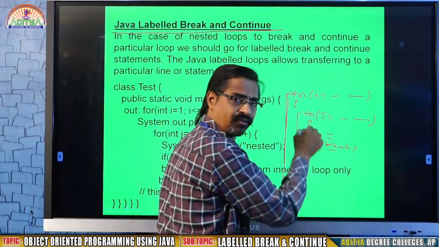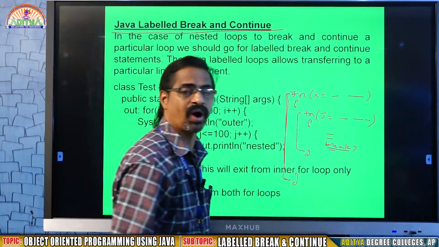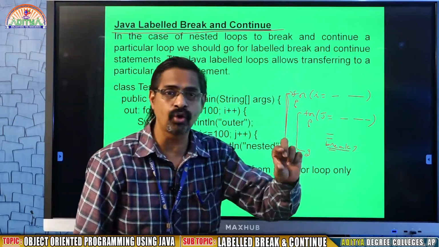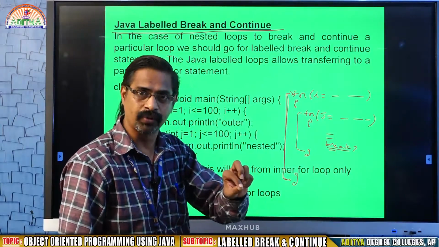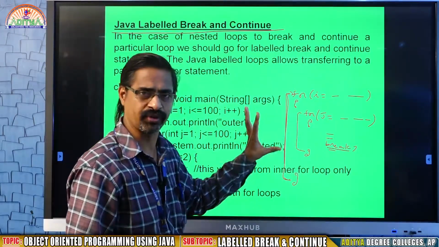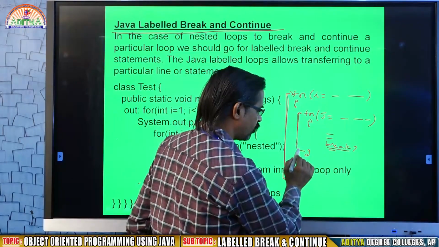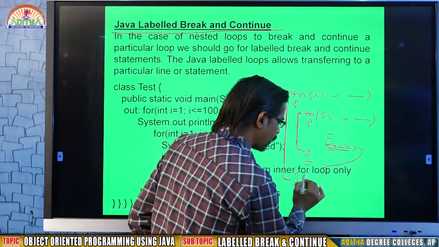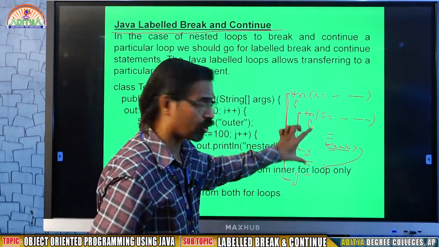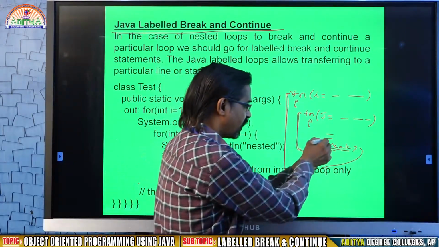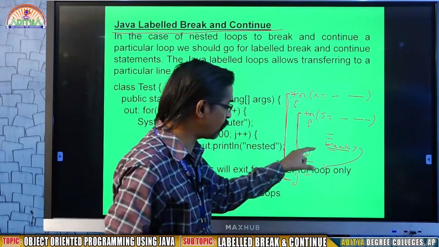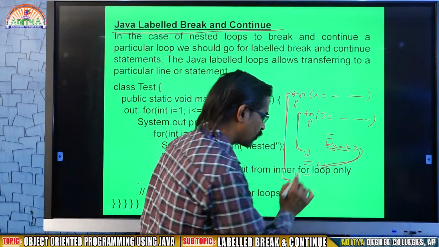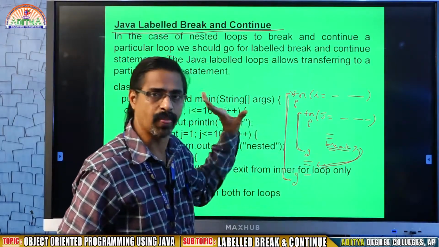Inside the inner for loop, I give a break statement. What will happen? The nature of the break is it comes out from that loop, not totally from all for loops. Where I use break, that is in the inner for, that break statement allows you to come outside of the inner loop to the next statement after the inner loop.